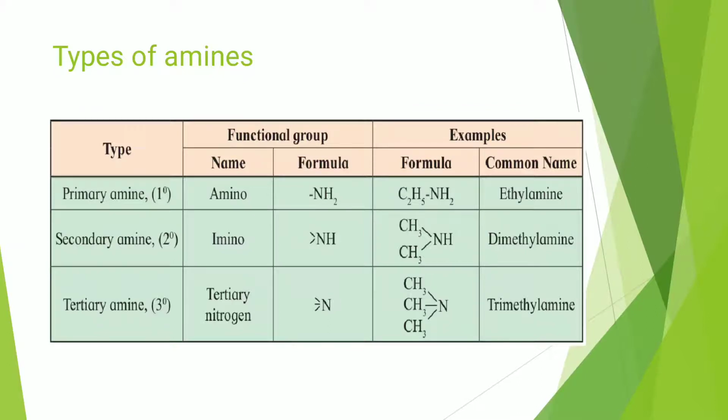So if all the alkyl groups attached to the secondary or tertiary amine are the same, then that amine is known as a simple or symmetrical amine, and if the alkyl groups attached to the secondary or tertiary amines are different, then it is known as a mixed amine.